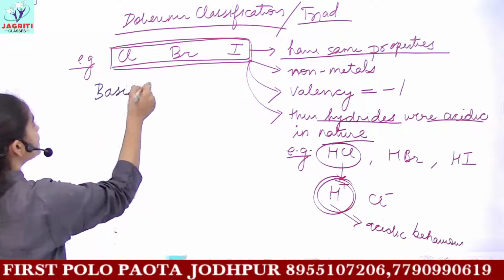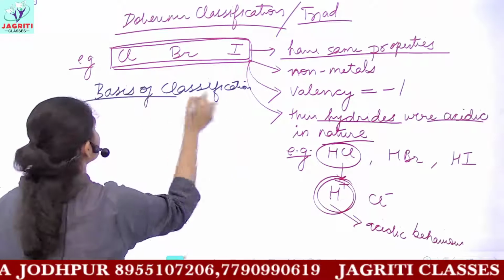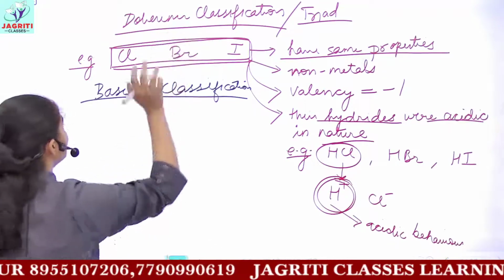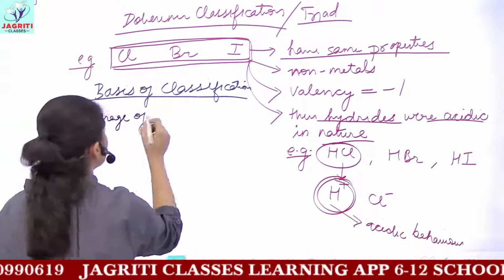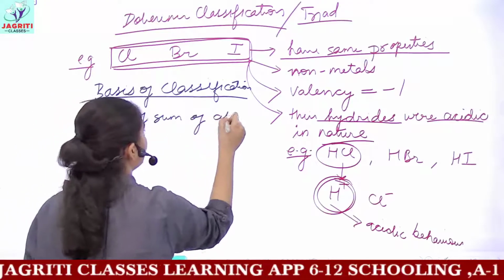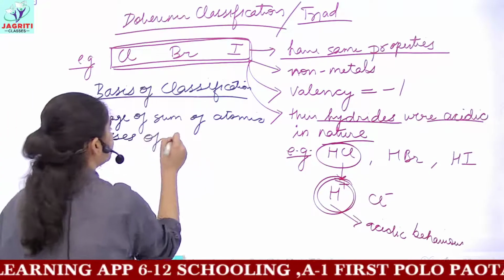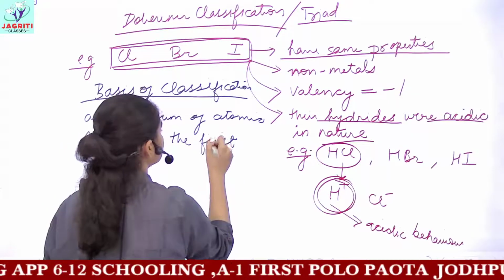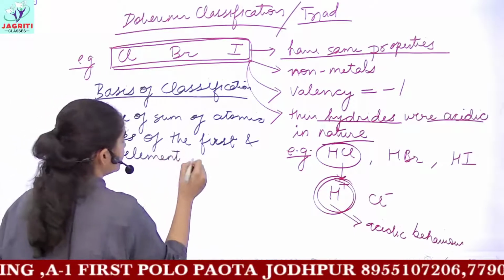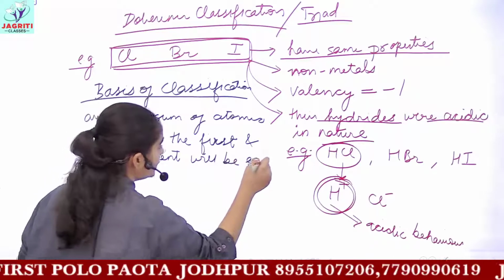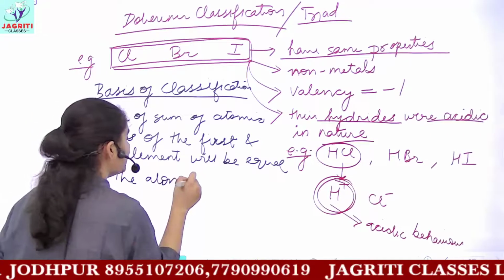The important basis for classification was that in the triad, that is in the group of these 3 elements, if you take the average of the sum of atomic masses of the first and last element, then this average would be equal to the atomic mass of the middle element.